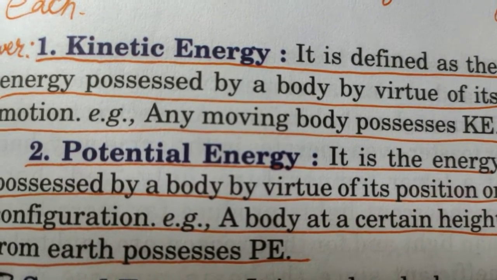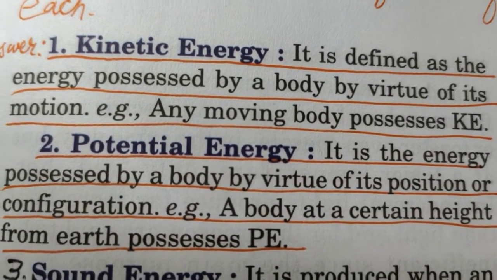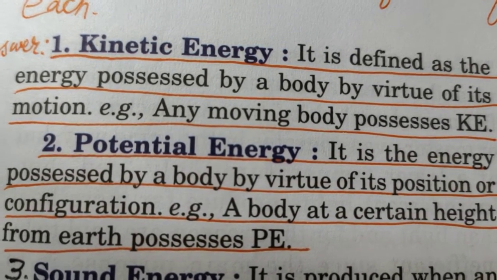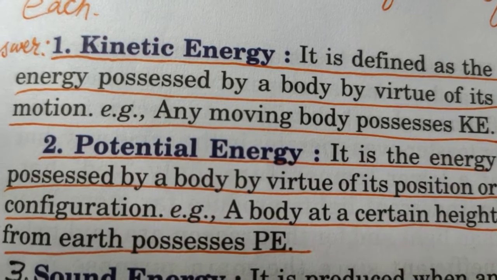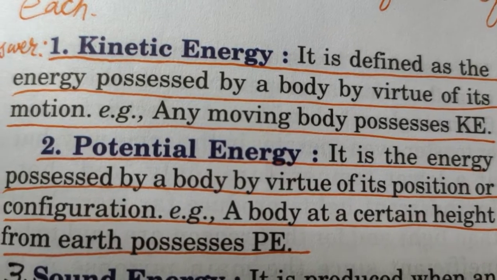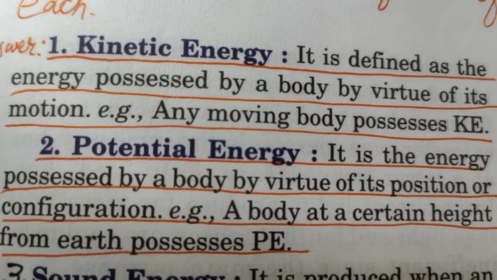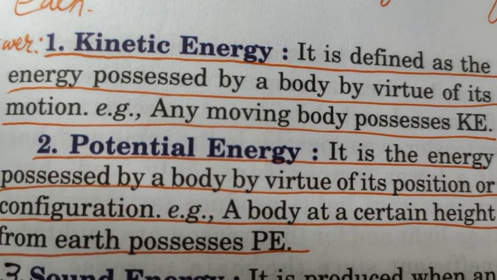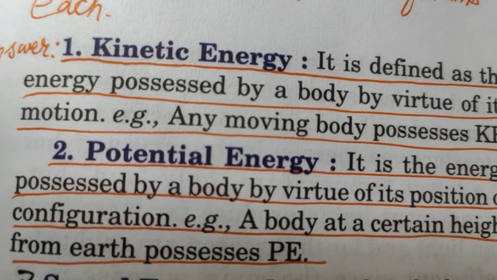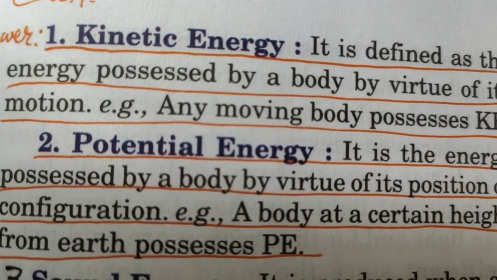How do you know that the stone has energy? Because as soon as you leave the stone, will the stone stay there only? No, it is going to drop down. And when it is dropping down, it has energy in it, because any moving body has energy. So in that high position, the stone has potential energy. If you take the stone to a taller building, more energy will be in it. The higher you go up from the ground, the more potential energy is stored in the stone. So these are the two forms of mechanical energy: kinetic energy and potential energy.